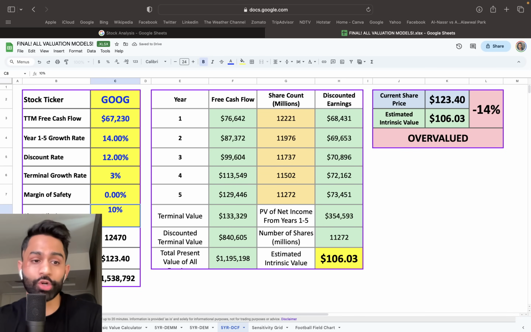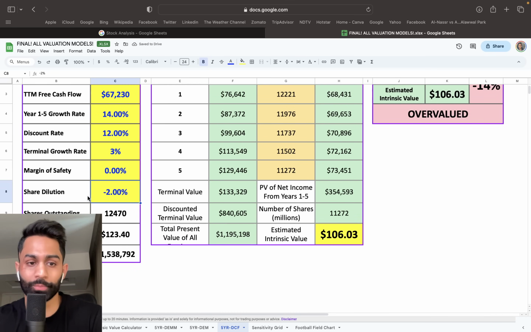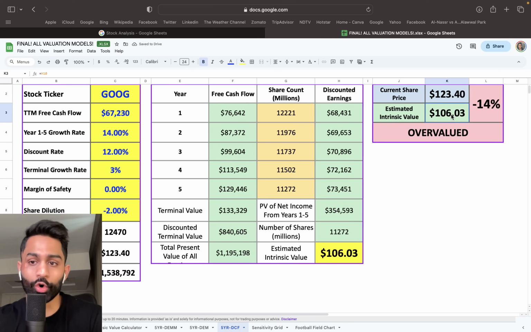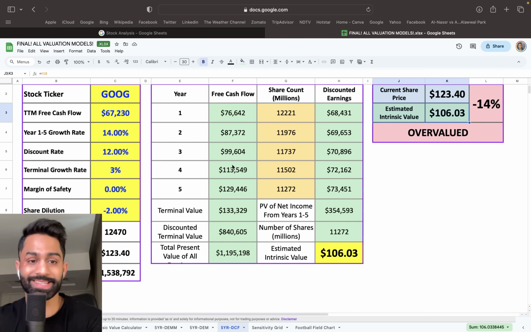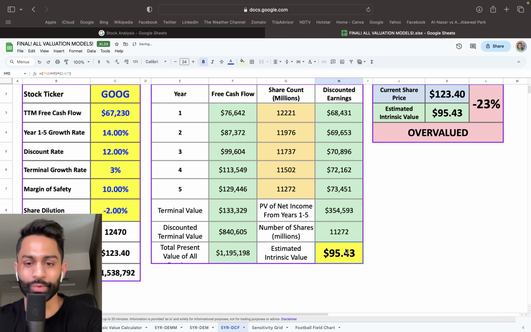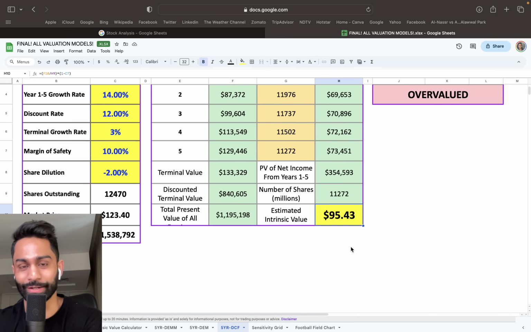safety. Look, if I don't put down a margin of safety, so if you just go with that minus 2% share dilution and I don't put down a margin of safety, we arrive almost at an identical fair value, intrinsic value, about $106 as we did with our discounted earnings multiple model, right? Which is about $105.56. So those two almost end up being similar, but we have to account for the 10% margin of safety. And that's when we are more in line with my previously calculated intrinsic value of $96, right? So now it's sitting at $95.43.